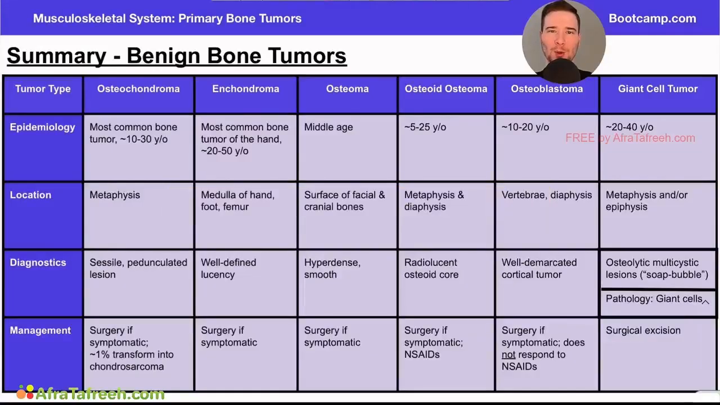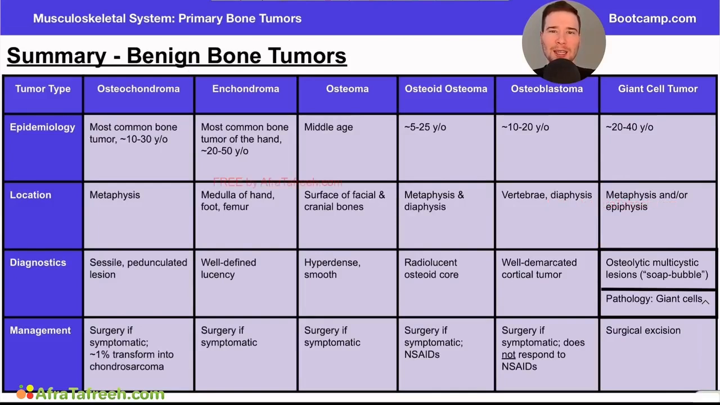So to wrap up this chapter, we're going to do a little bit of a summary video where we really break down some of these benign bone tumors. In the next slide, we'll talk about some of the malignant bone tumors. This is really just a general overview video. Won't take too long. If you want detailed looks at all of these individual bone tumors, go ahead and check back at the earlier videos in the chapter. This is really just a summary.